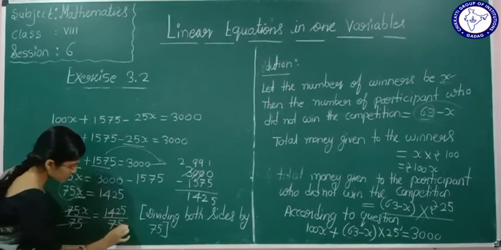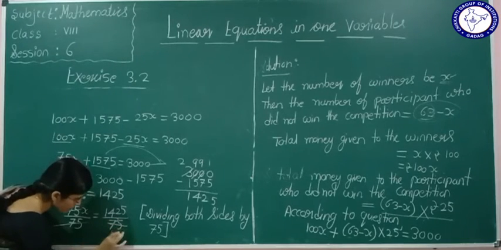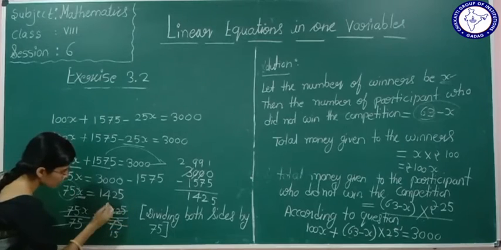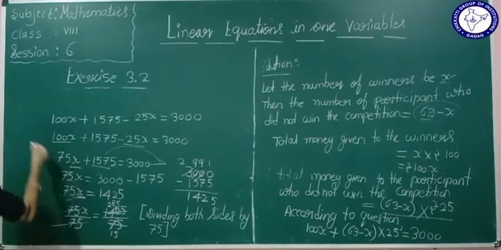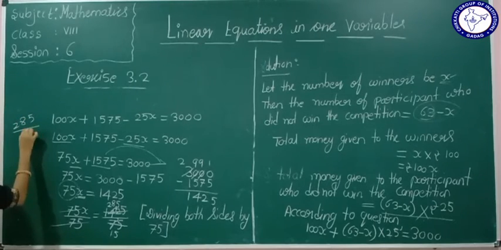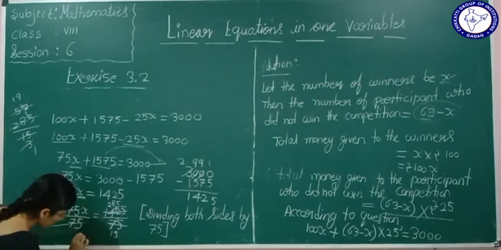So what will it become? See here. 5 ones are 5. Here 2 will remain. 5 5s are 25. Here 5 2s are 10, 4 will remain. 5 8s are 40, 2 will remain. Cancel here, 285 divided by 15. 5 3s are 15. 5 5s are 25, 3 will remain. 5 7s are 35. Now 3 1s are 3, 2 will remain. 3 9s are 27.